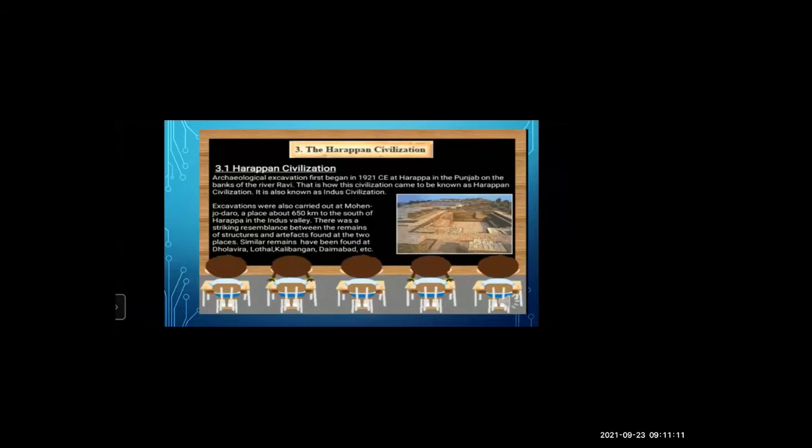Excavation was also carried out at Mohenjo-daro, a place about 650 kilometers to the south of Harappa in the Indus Valley. And there is a great similarity found in the remains of the structures at these two places. Similar remains are found at Dholavira, Lothal, Kalibangan, Daimabad, etc. This was about the Harappan civilization.